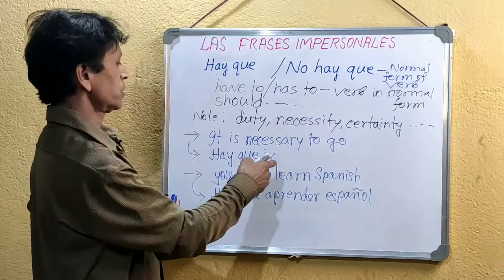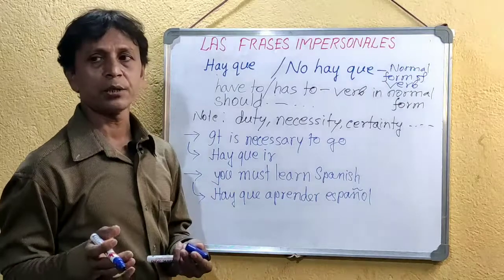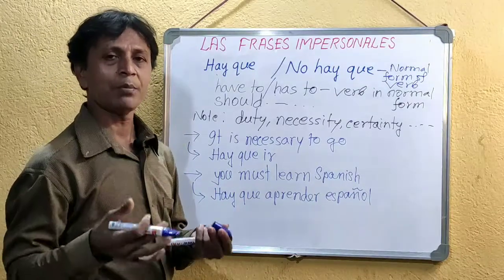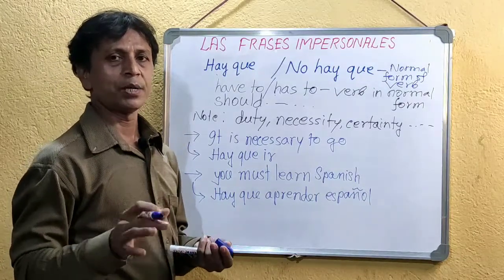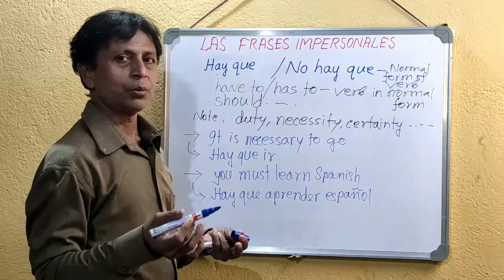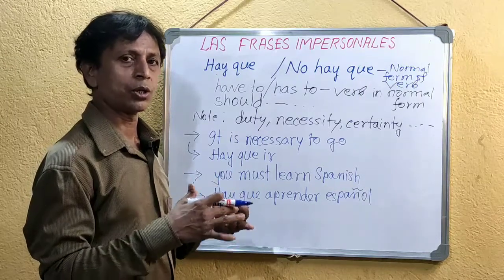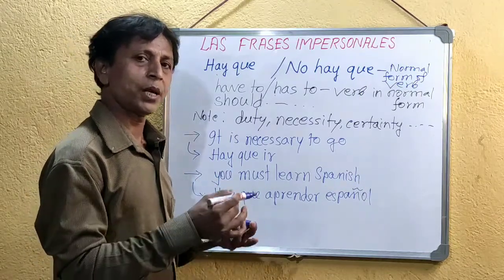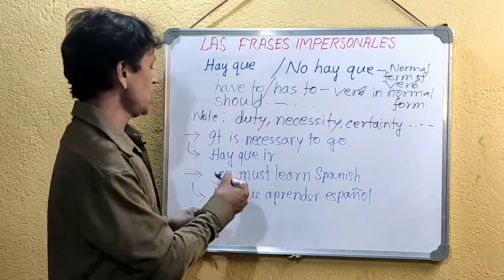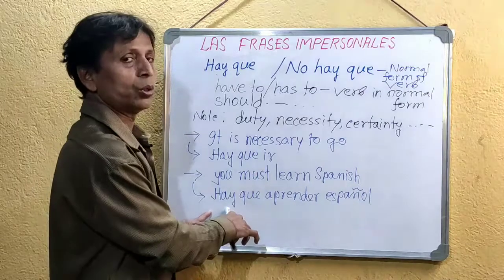I am mentioning that you, as I told, in the case of impersonal sentence, the subject can be related to anybody. It can be I, it can be you, it can be he, somebody else, because the subject is not determined, the subject is not defined all the time. So if there is mention also, then you can also, and if there is no mention, then you can also use this.